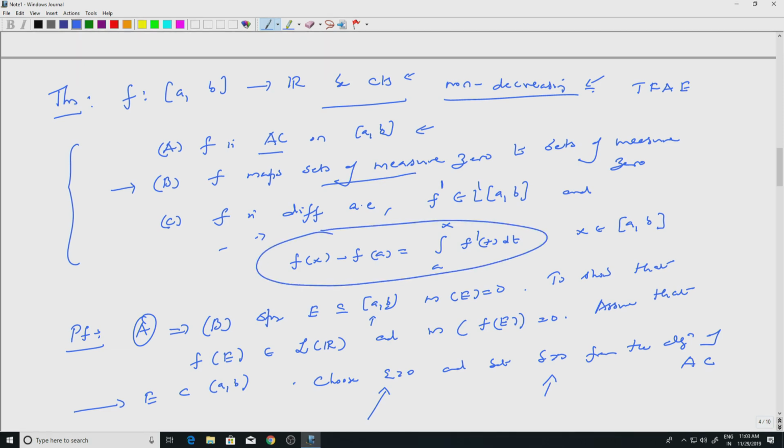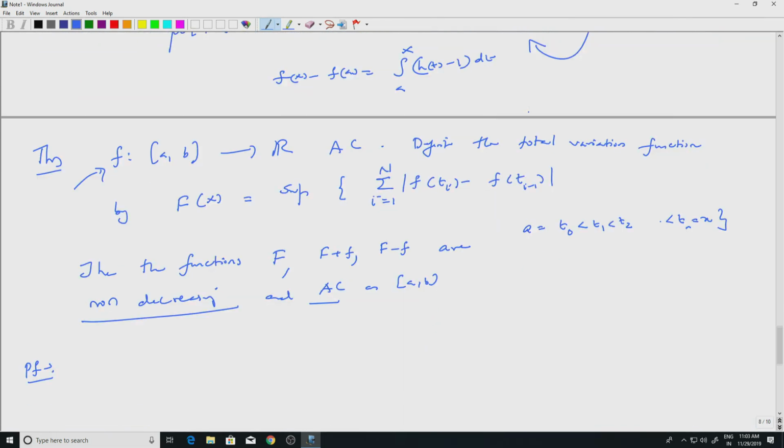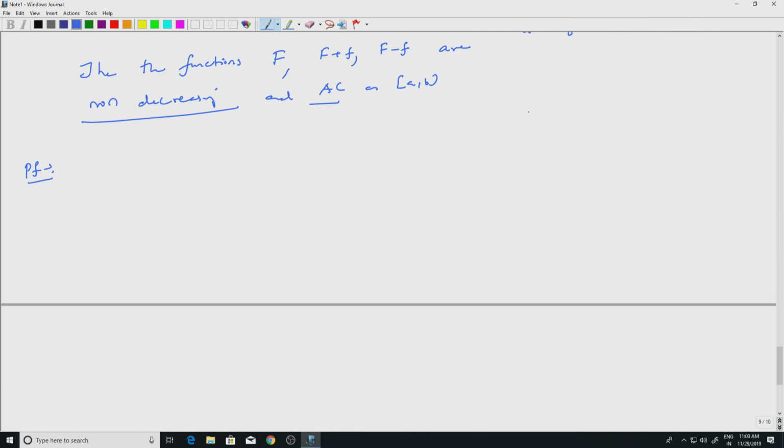But the assumption was that it is non-decreasing. So, our aim is to remove that and prove it for general complex functions which are absolutely continuous. Of course, absolute continuity is necessary there, because once you write it as an integral, you know it is an absolutely continuous function. Okay, so F is clearly non-decreasing.